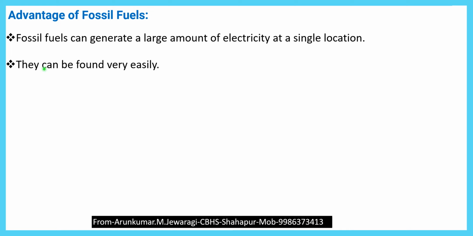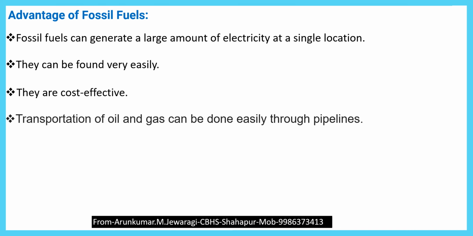Second, they can be found very easily inside the earth crust. Third, they are cost effective. They have a cheaper rate compared to other fuels. Fourth, transportation of oil and gas, petroleum or natural gas, can be done easily through pipelines.